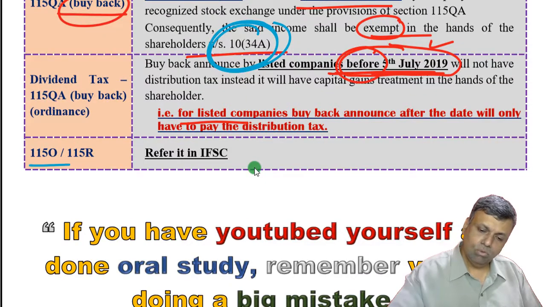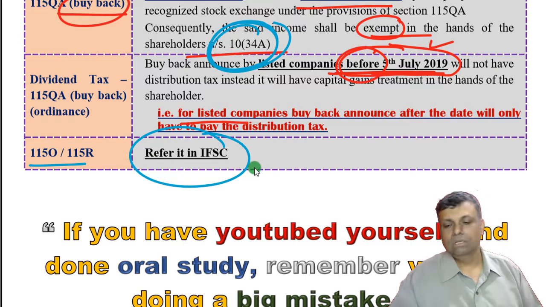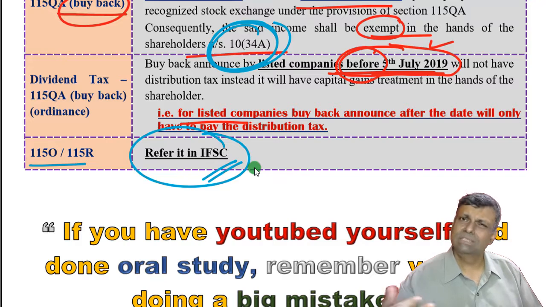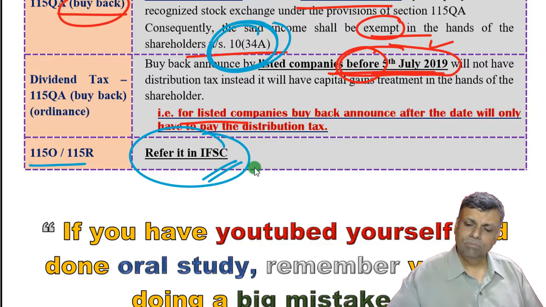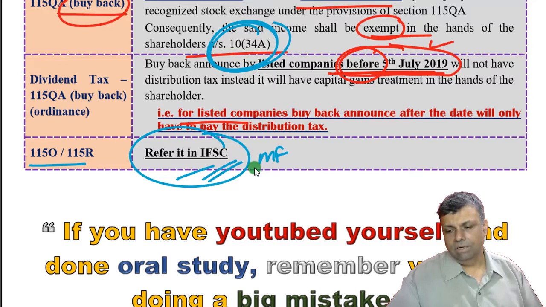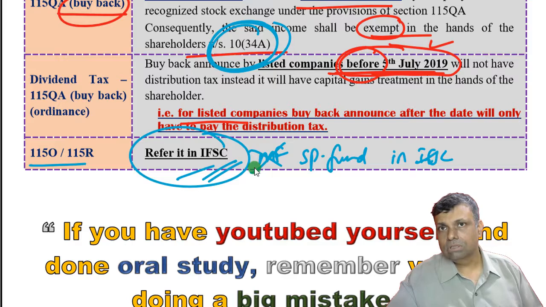See, this 115AD, etc. provisions are referred to under IFSC. When I revise IFSC, or when I have discussed IFSC, these things will get repeated, but I'm just telling you right now itself. If there is any mutual fund, or rather, mutual fund is not the right word, it is called a specified fund operating in IFSC. For the specified fund, they have given full exemption. That means no income tax on a specified fund complying with the specified conditions.